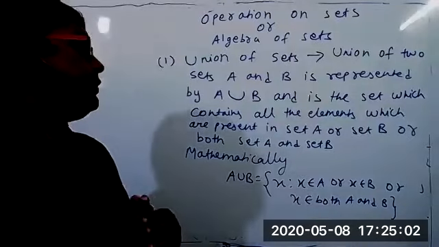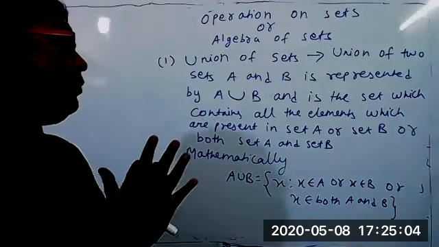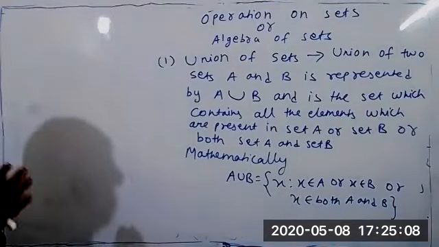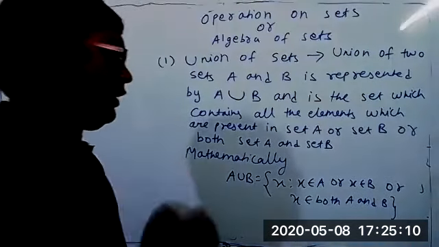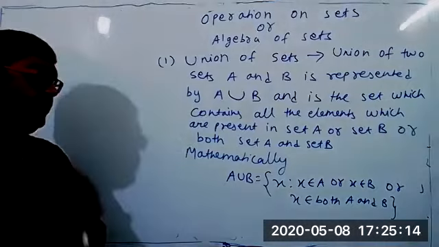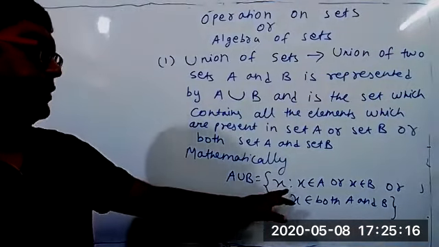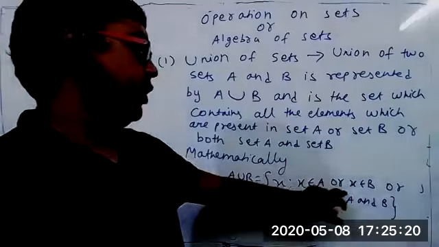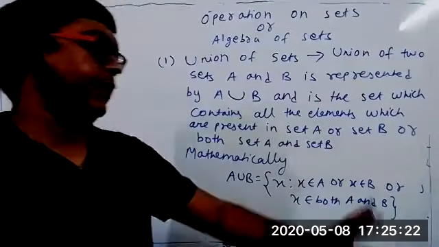Union of two sets A and B is represented by A union B, and is the set which contains all the elements which are present in set A or set B or both set A and set B. Mathematically, A union B is the collection of all x such that x belongs to set A or x belongs to set B or x belongs to both set A and set B.